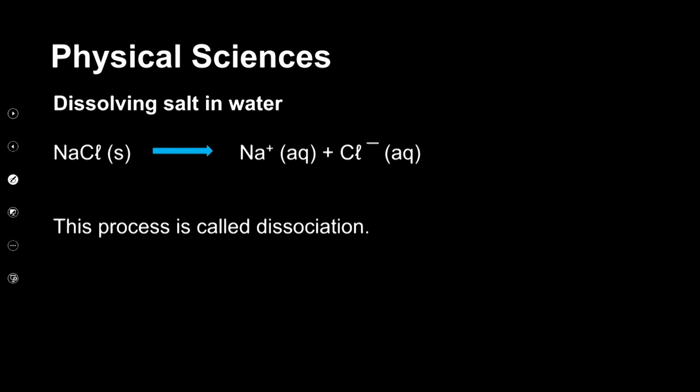Okay. So in dissolving, you'll have, for argument's sake, an ionic substance like sodium chloride. Now, because water is a very good solvent, sodium chloride is completely soluble in water. Okay. Now it breaks down into its individual ions. So when a salt dissolves in water, the process is referred to as dissociation.